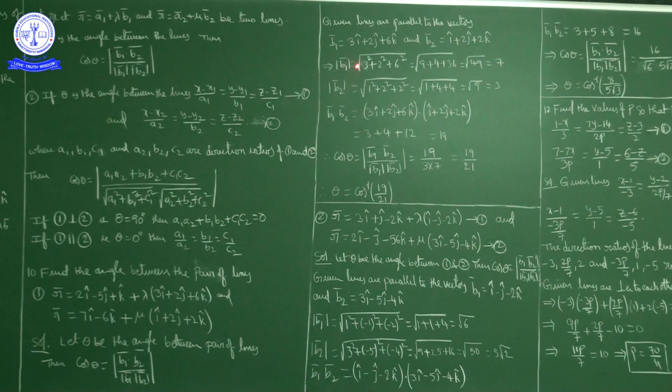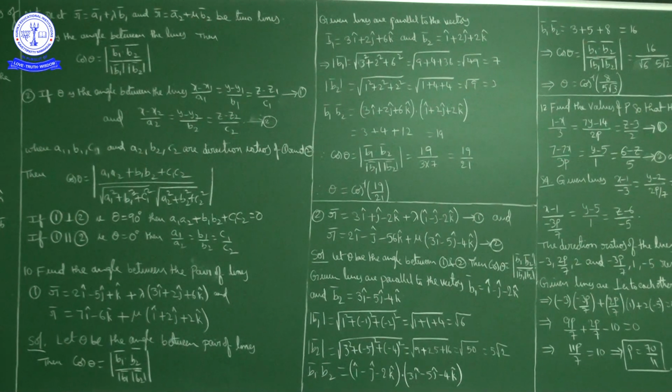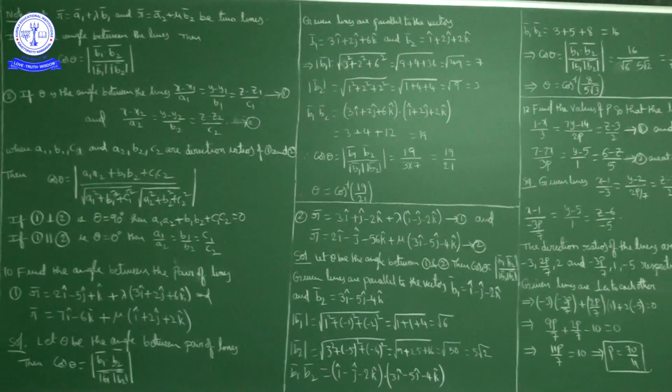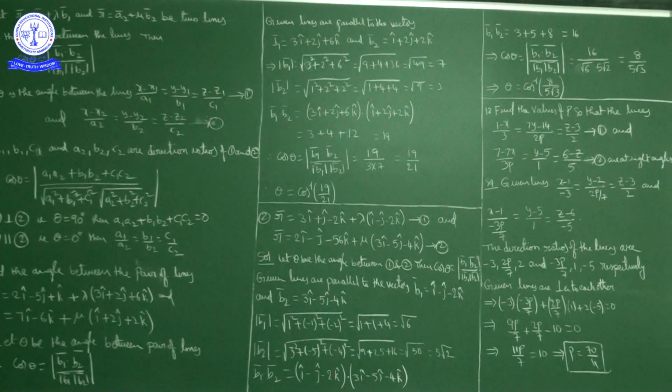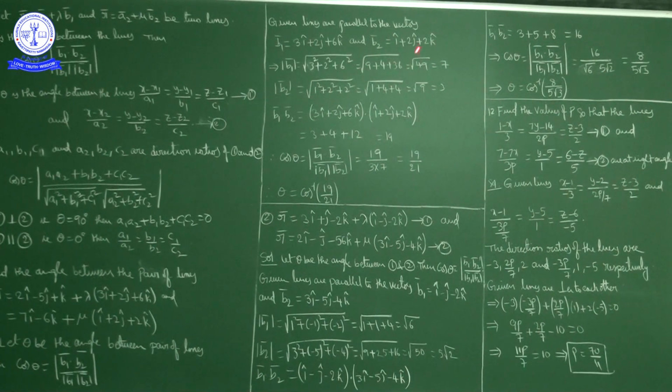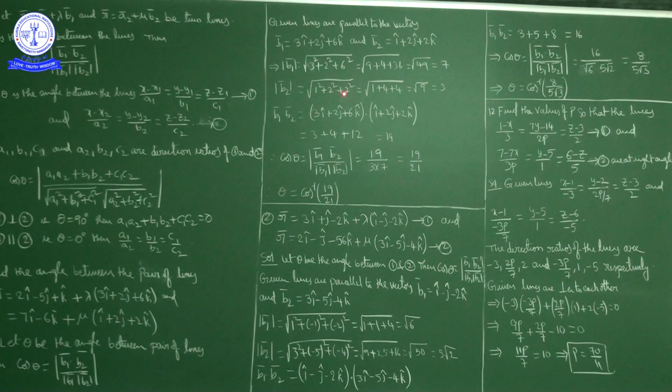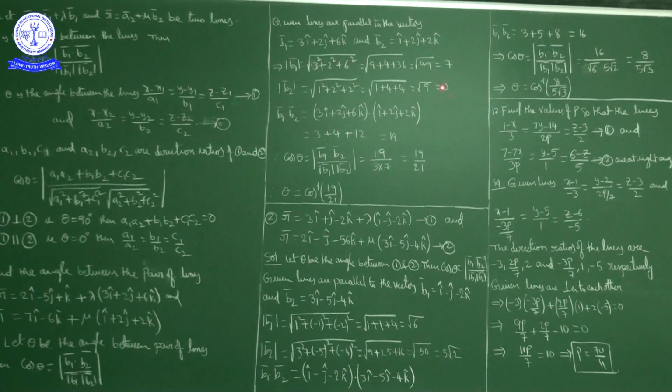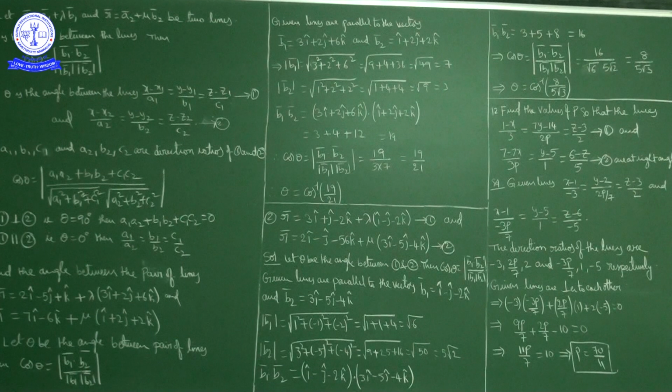The magnitude of b1 bar is the square root of 3 square plus 2 square plus 6 square, that is the square root of 9 plus 4 plus 36, that is the square root of 49, that is 7. So the magnitude of b1 bar is 7. The magnitude of b2 bar is the square root of 1 square plus 2 square plus 2 square, that is 1 plus 4 plus 4, that is the square root of 9, that is 3. So the magnitude of b2 bar is 3.